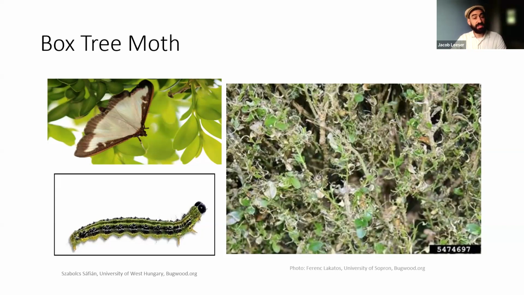The moth, which you see in the upper left-hand corner, has these half moon or crescent moon white markings along the margin of its wings. The damage from box tree moth is characterized by feeding on the margins of the leaf, which leaves only the mid stem. This is how you're going to distinguish it from other damage to your boxwoods.